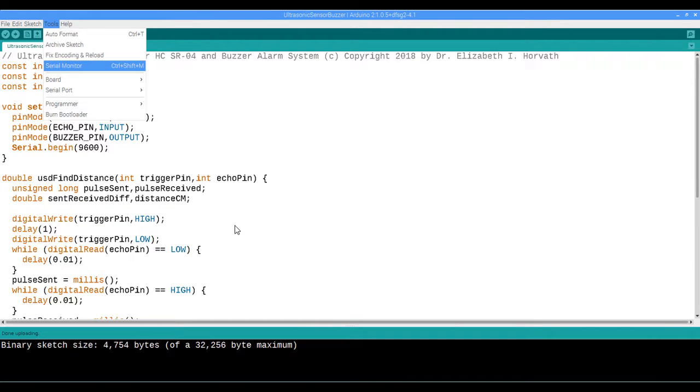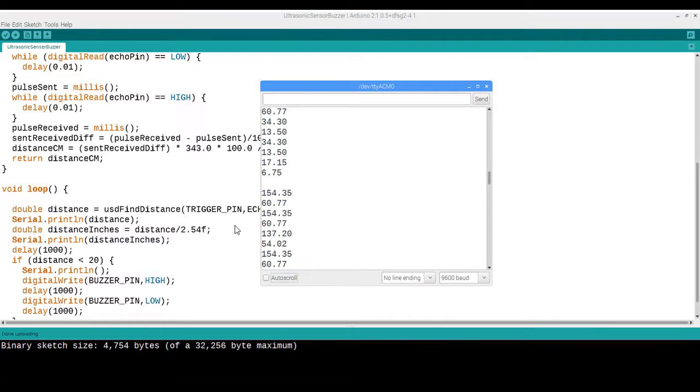Once you've uploaded the code, select Tools and Serial Monitor. You see an example of the distances in centimeters and inches that were recorded. And you'll notice that there is a blank line which indicates that I had actually placed my hand in front of the ultrasonic device at a distance that was closer than 20 centimeters.